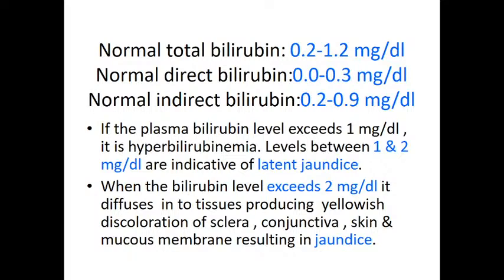So jaundice is characterized by yellowish discoloration of the eyes. Okay, why yellow? The sclera becomes yellow because excess bilirubin gets deposited in the sclera, which gives yellowish discoloration, and in the conjunctiva, and if it gets deposited under the skin, the skin becomes yellow in color. There is also excretion of bilirubin through the urine. So jaundice is characterized by passing of dark yellow colored urine. Okay, and these are the characteristic features of jaundice.